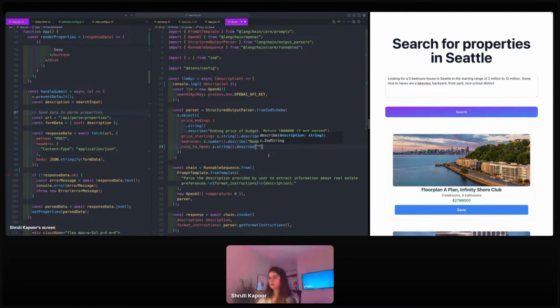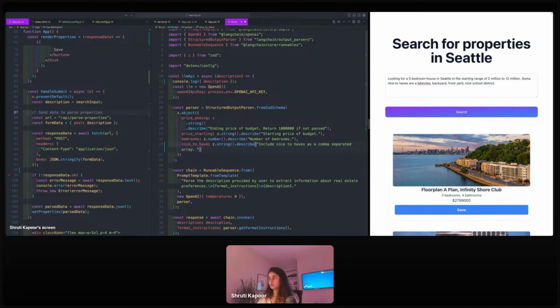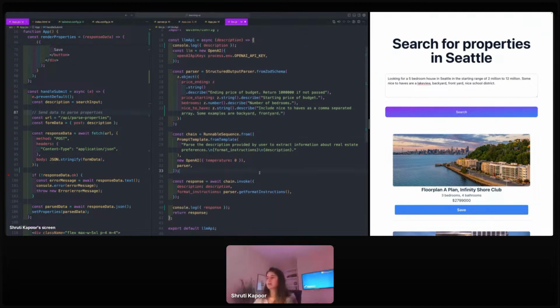I'm going to say nice to have: include nice to haves as a comma separated array. And the more examples you give, the better it'll be. So some examples are backyard, front yard. I'm just going to give it this. Let's see what we get.